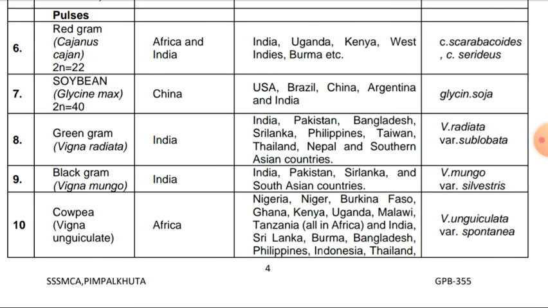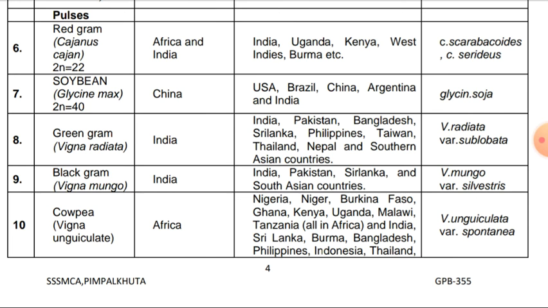Next we study the pulse crops. Tur, red gram, Cajanus cajan, chromosome 2n = 22. Center of origin is Africa and India. Distribution is India, Uganda, Kenya, West Indies, Burma. Cajanus cajanifolius and Cajanus scarabaeoides are the two wild species. Soybean, Glycine max, 2n = 40. Center of origin is China. Distribution is USA, Brazil, China, Argentina and India. Glycine soja is the wild species.